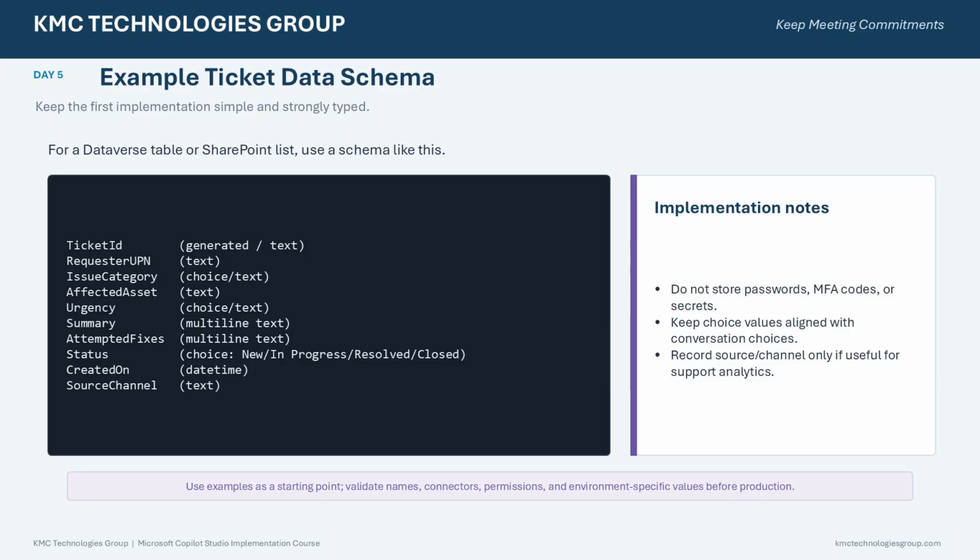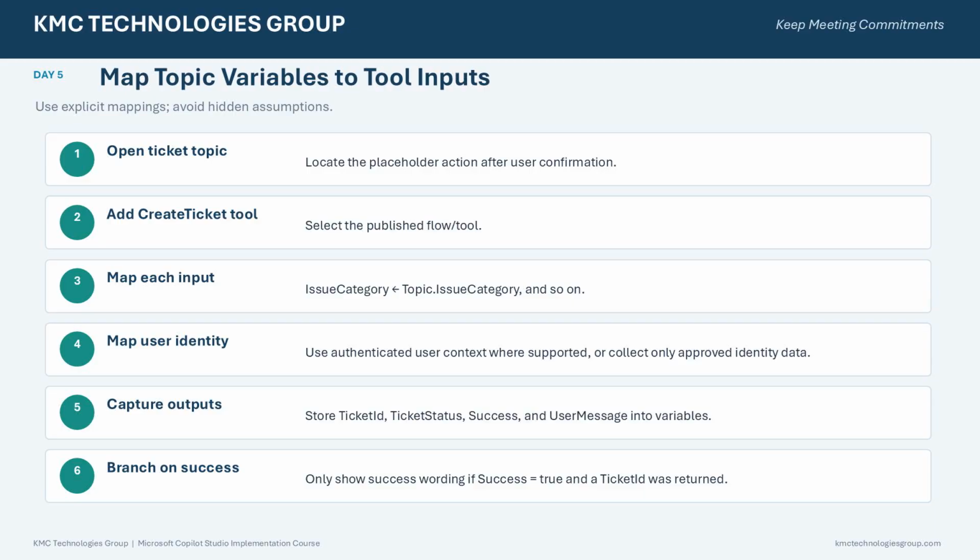Return to the Create Support Ticket topic we created in Day 4. Find the placeholder action after the user confirmation step. Replace it with the published Create Ticket tool. Now explicitly map each topic variable into the corresponding tool input. Map issue category to topic.issue category, affected asset to topic.affected asset, and continue through urgency, summary, and attempted fixes. For requester identity, use authenticated user context where supported. Then capture the outputs into variables.